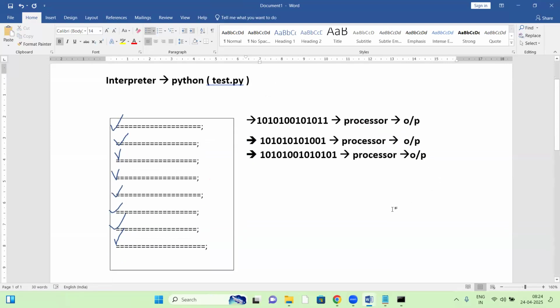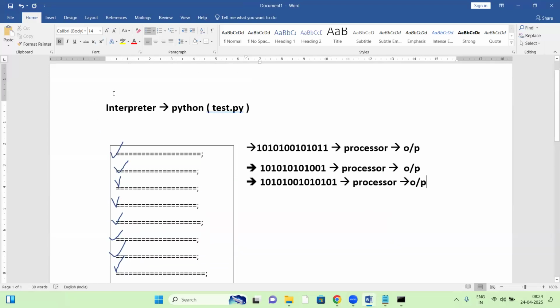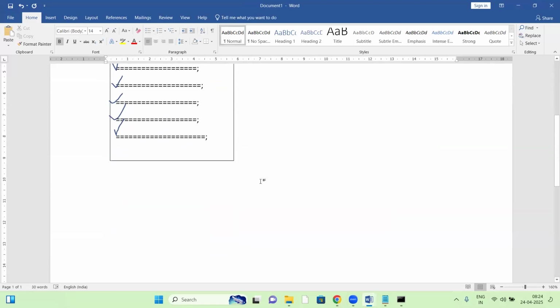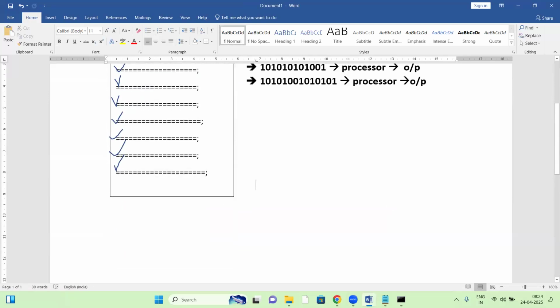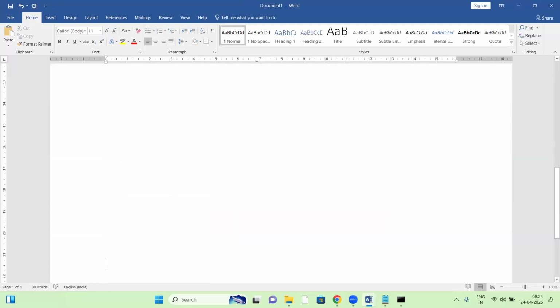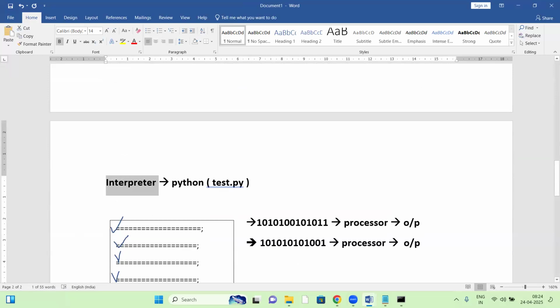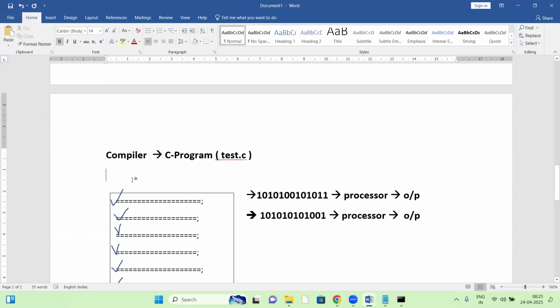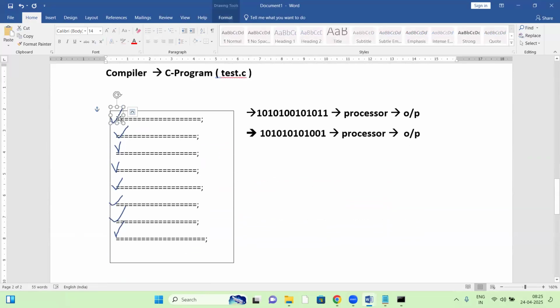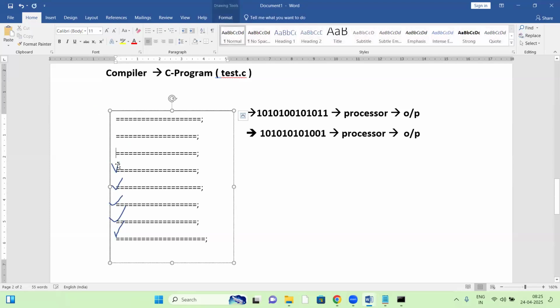Now let us see a compiler example. For the compiler, I am taking a C program. C is a compiler-based language. Suppose the program is test.c. Let us see how the compiler is working here.